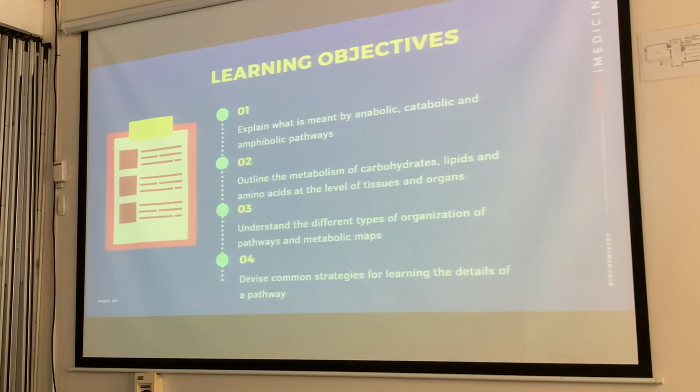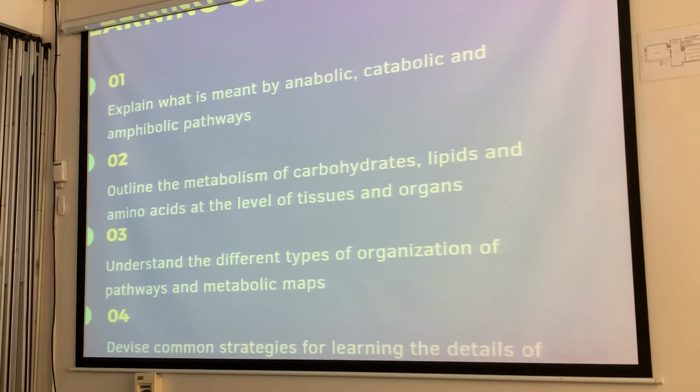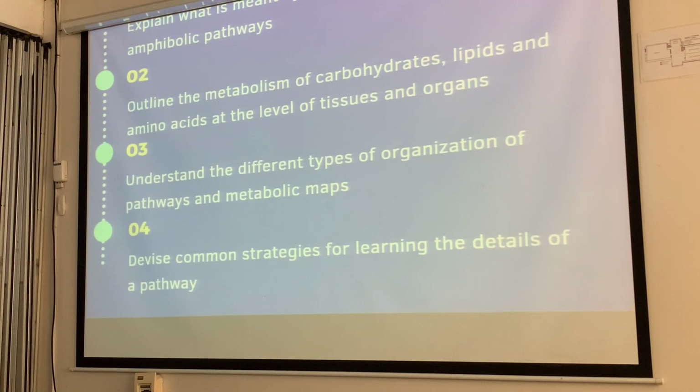So here are the objectives. I mentioned anabolic and catabolic pathways, right? So we will also delve into that, what it means as well with anabolic pathways. And then the outline for carbohydrates, lipids, and amino acids will be next. But we will first get to know how the pathways are organized and metabolic maps, and we'll devise strategies for learning the details of the pathway.